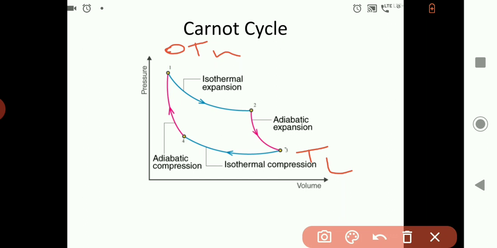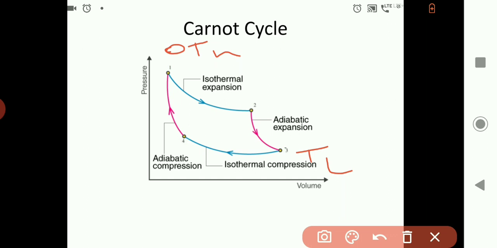As the heat is being added, we are assuming that this is a reversible process, and in this reversible process heat addition takes place at constant temperature. So we are adding heat from the high temperature source to the working fluid at constant temperature.